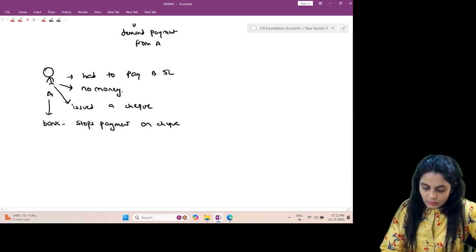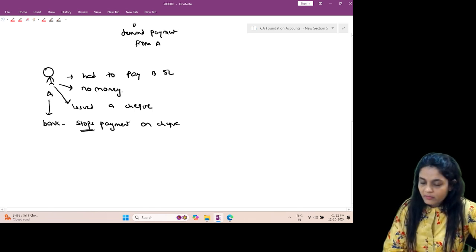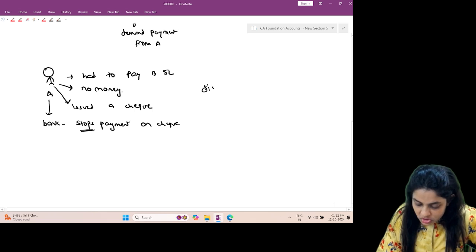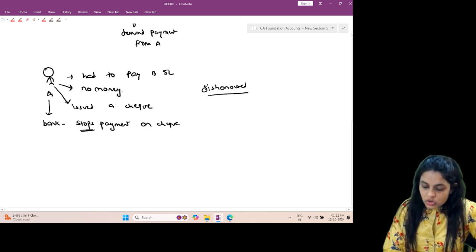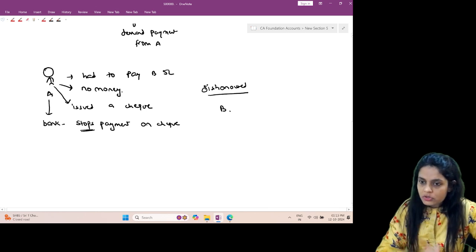Fine. Now, after 5 days, B presents it. You have already given an order for stop payment. So do you think the bank will pay? No, the bank does not pay. So now what has happened? The check has been dishonored. So now B comes to A and says, look, A, your check has been dishonored. I'm going to sue you.